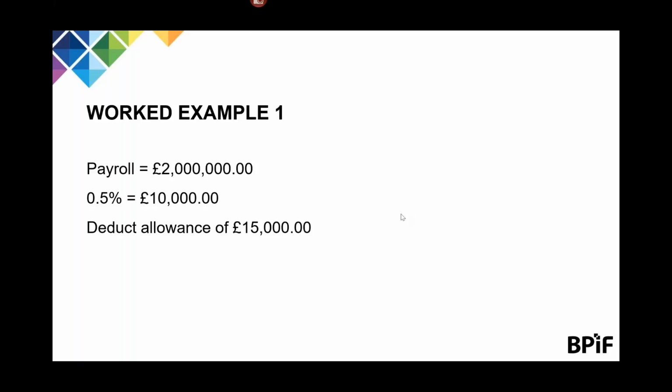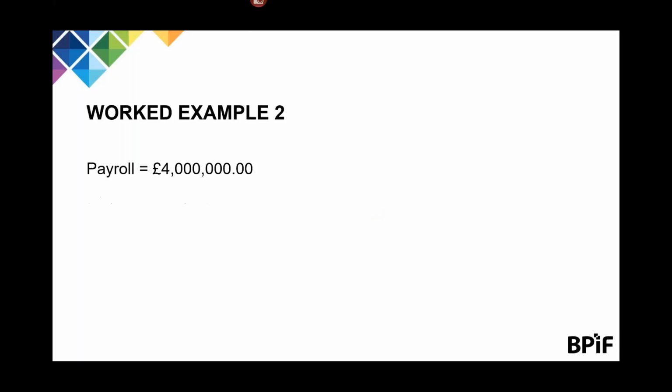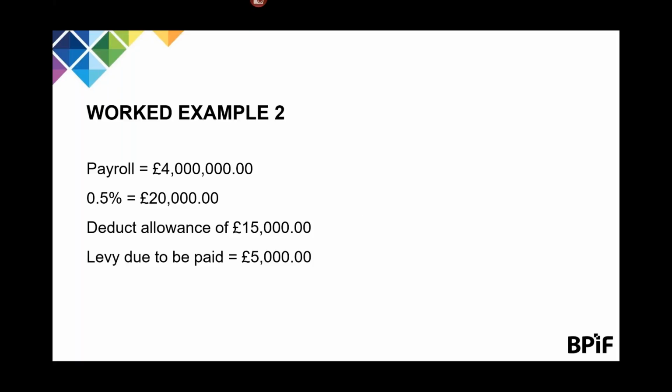The first one, we have a company that has a payroll of £2 million. So 0.5% of 2 million is £10,000. You have an allowance of £15,000. So this means that no levy is due to be paid. The next example, we have a payroll of £4 million. 0.5% of 4 million is £20,000. So with an allowance of £15,000, this means that the company will end up paying £5,000 in levy.